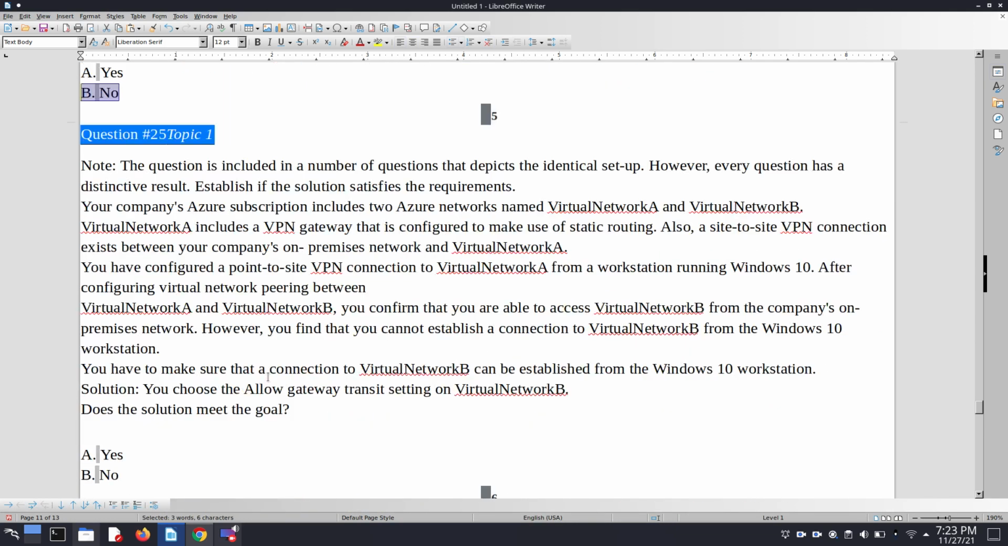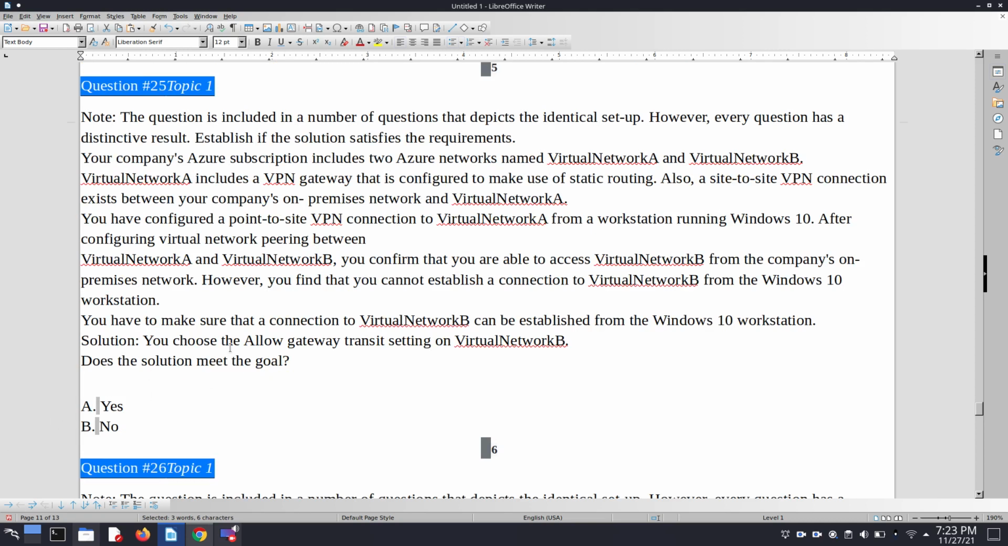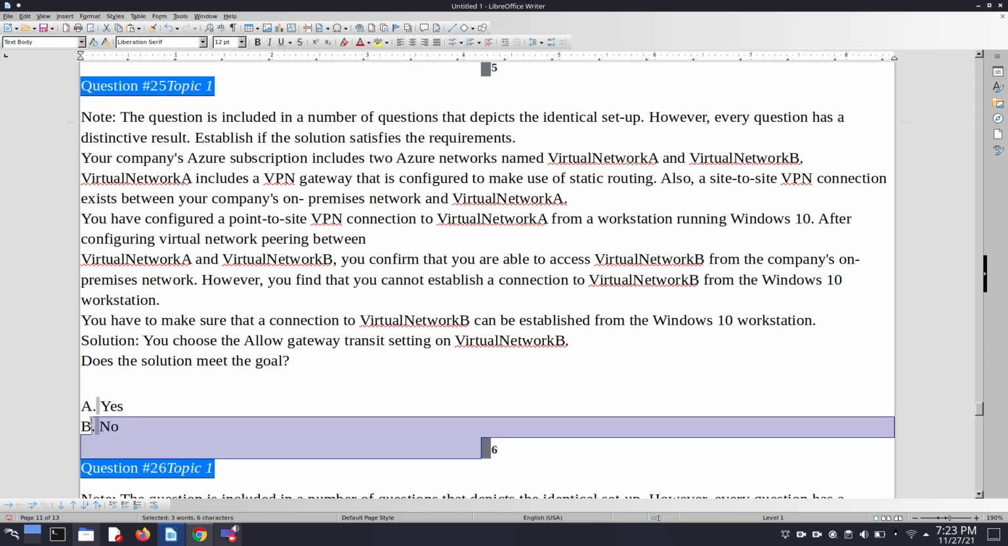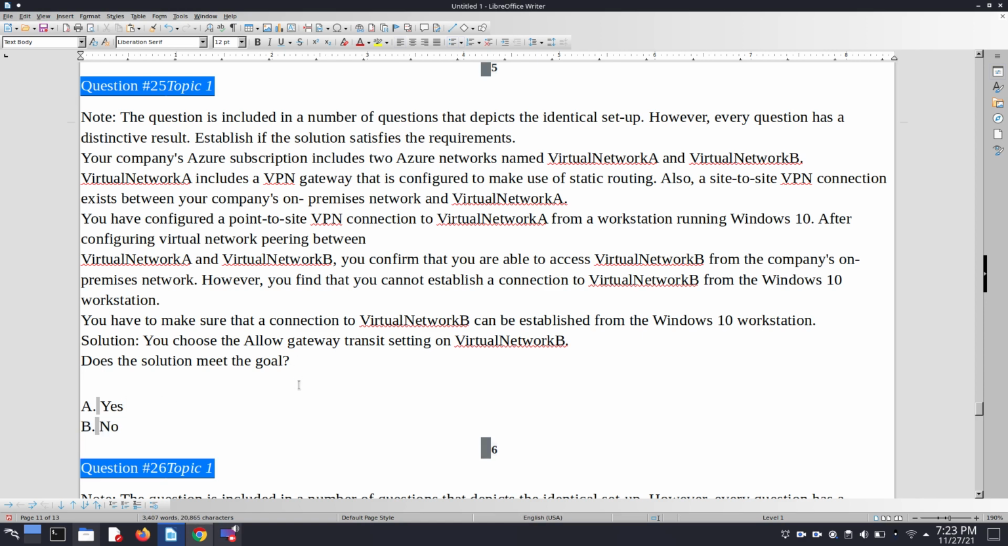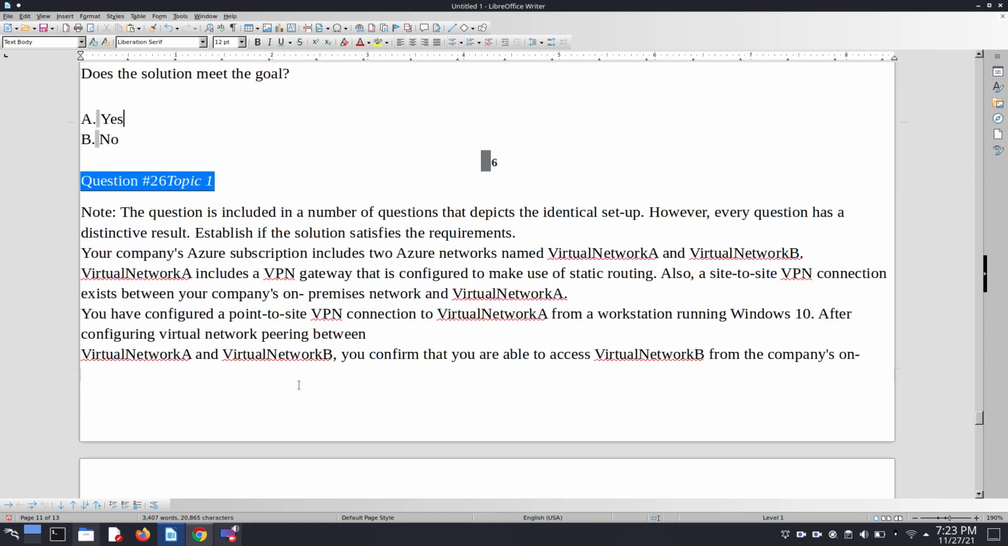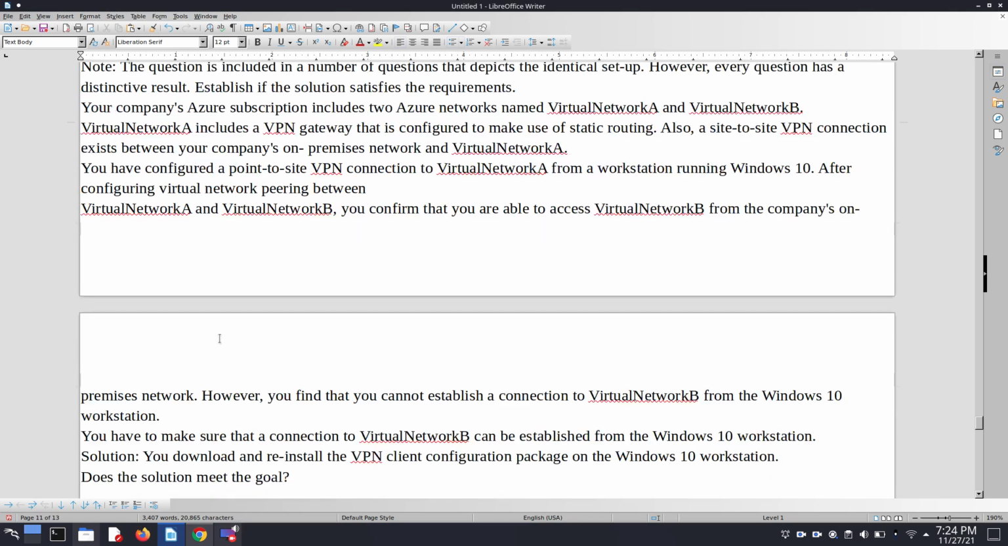And also the same question is given with a different solution. You choose the allow gateway transit setting on Virtual Network B. Does the solution meet the goal? No, because we discussed it. If you know about this, then here we have to simply download and reinstall the VPN client configuration package on the Windows 10 workstation.